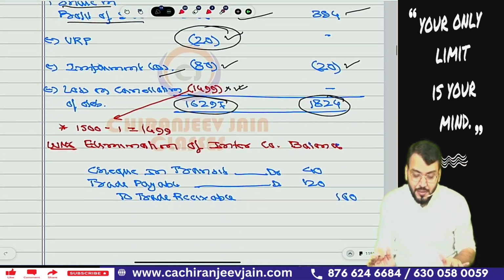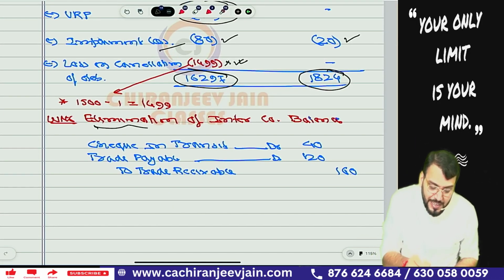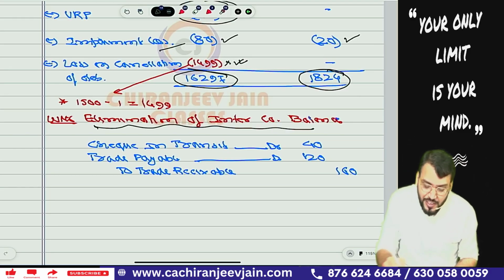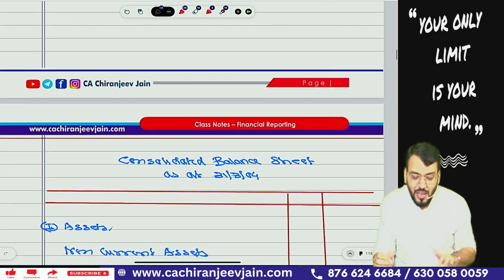Correct? Then the last point is elimination of intercompany balance. That journal entry I have provided, however that journal entry is not required. That is, cheque in transit is 40 lakh, trade payable is 120 lakh will be cancelled, trade receivable 160 lakh will be cancelled from CBS. Now we can prepare CBS.